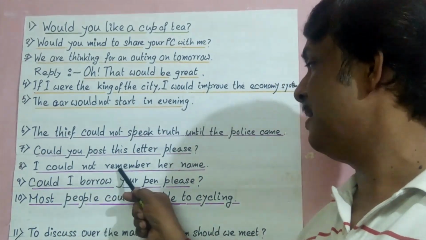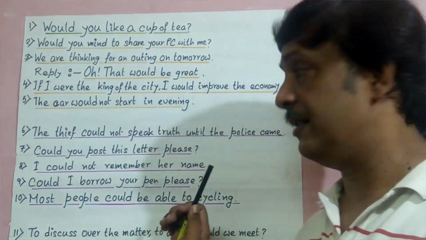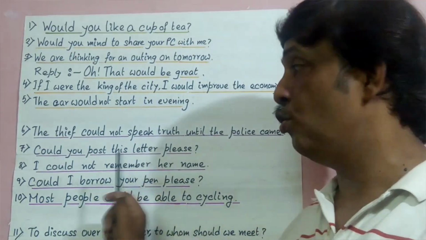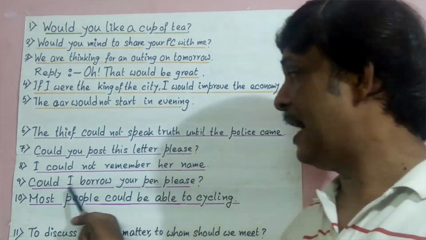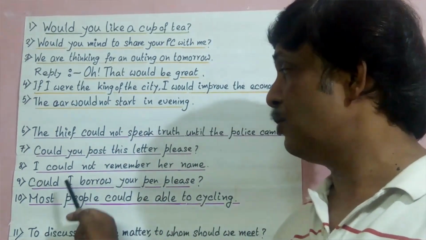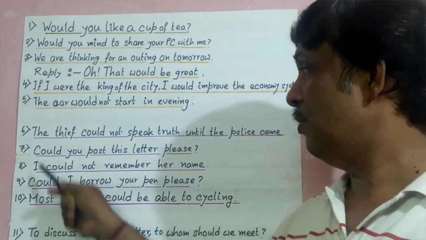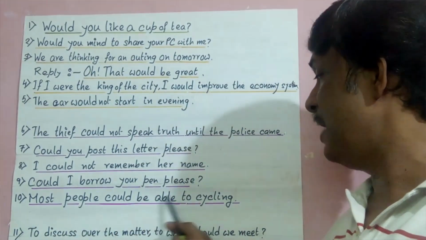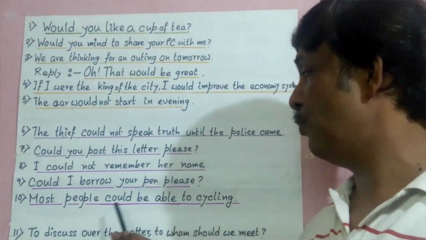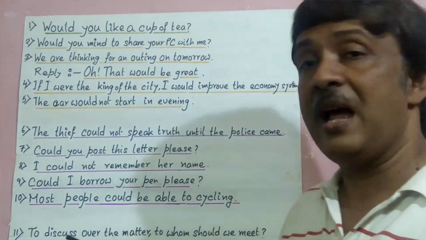Now, I could not remember her name. Here we use could as the past form of can. We do not use should or would here. See, could I borrow your pen please? Here we also use could. It is also a type of permission, taking permission. Now the fifth example to use could. Most people could be able to cycle. It is one type of ability, that most people could cycle.